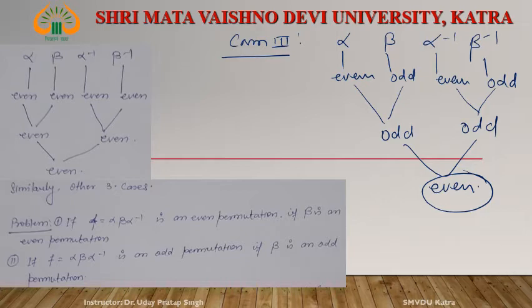Right? See another 2 problems. If F is equal to alpha beta alpha inverse and it is even, then beta must be even. If this is odd, then beta is an odd permutation. You have to prove these 2 results. This is homework 5.